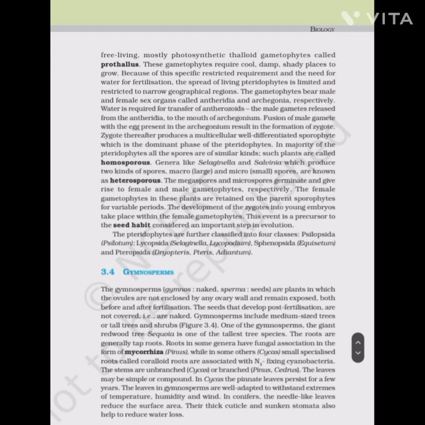The gametophytes bear male and female sex organs called antheridia and archegonia respectively. Water is required for the transfer of the antherozoids, the male gametes released from the antheridia, to the mouth of the archegonium. Fusion of the male gamete with the egg present in the archegonium results in the formation of the zygote. The zygote thereafter produces a multicellular, well-differentiated sporophyte, which is the dominant phase of the pteridophytes.